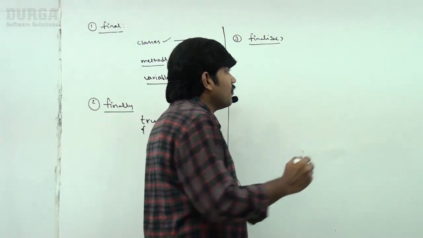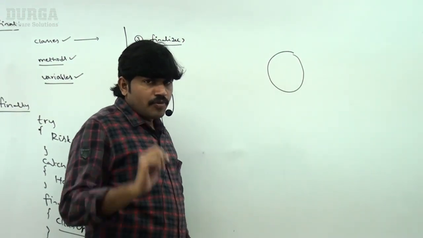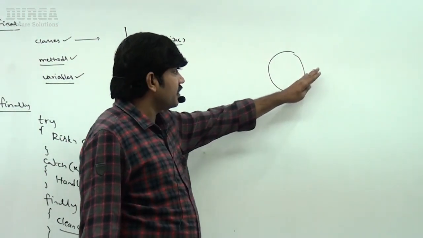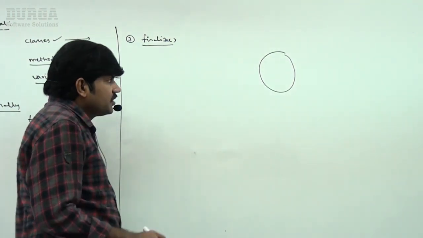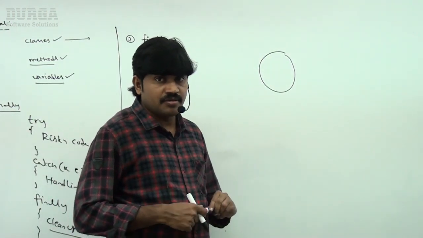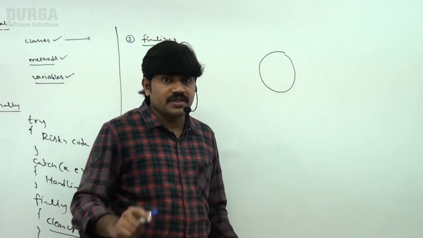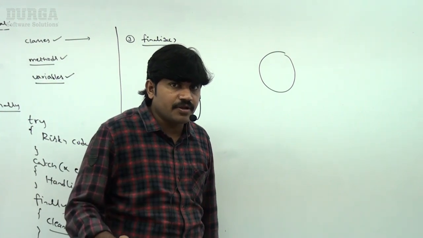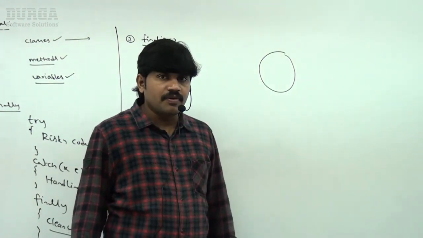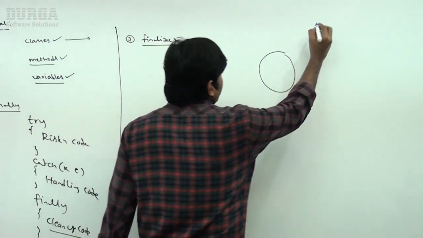Suppose I have an object. Can you please tell, is this object eligible for garbage collection or not? Please confirm. Yes, because this object does not have any reference variable. If an object doesn't have any reference variable, this object is always eligible for garbage collection. Correct, right? Now, garbage collector came.